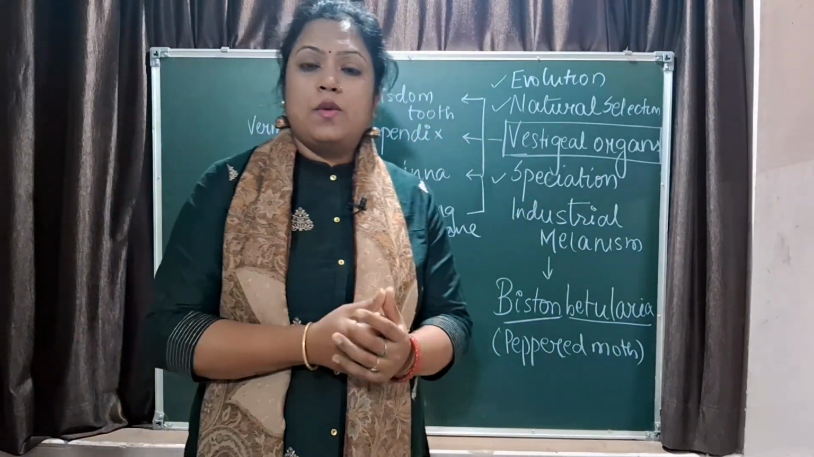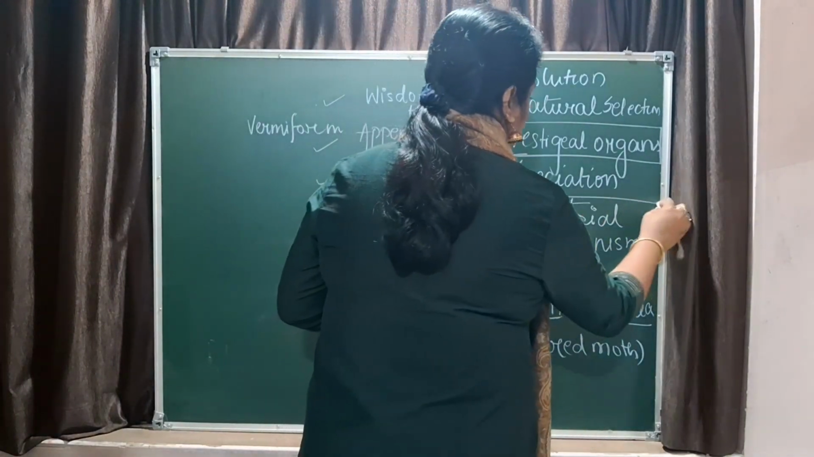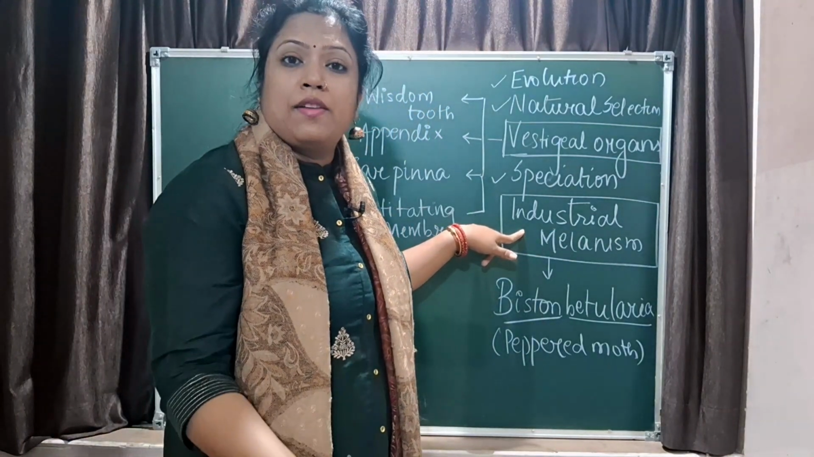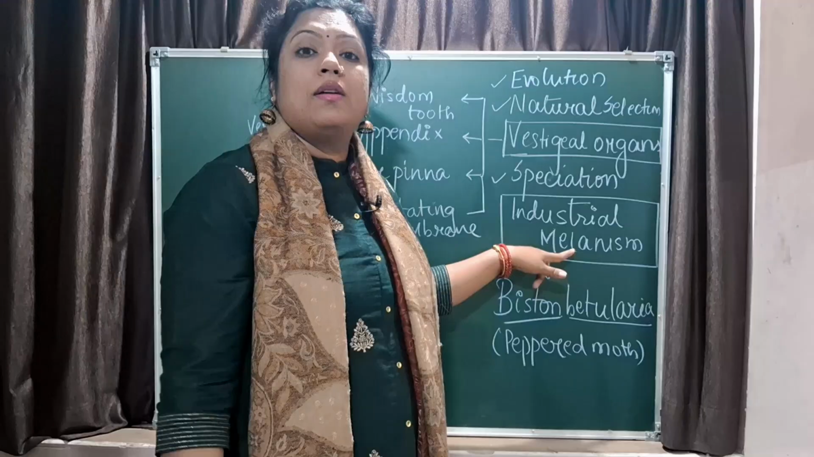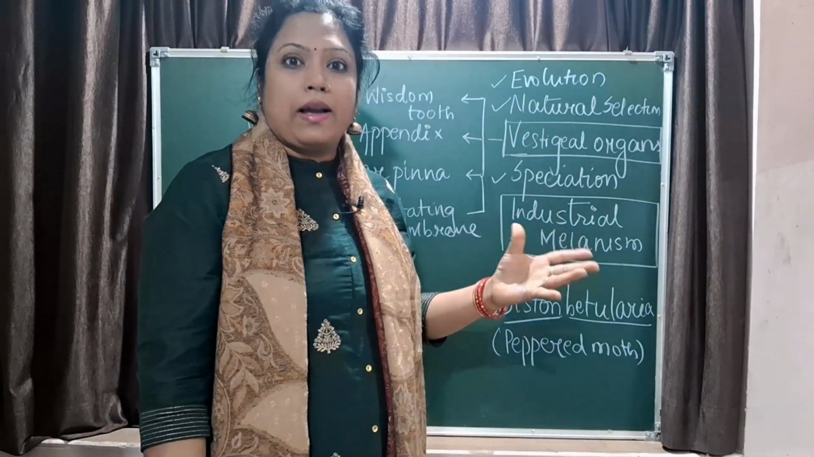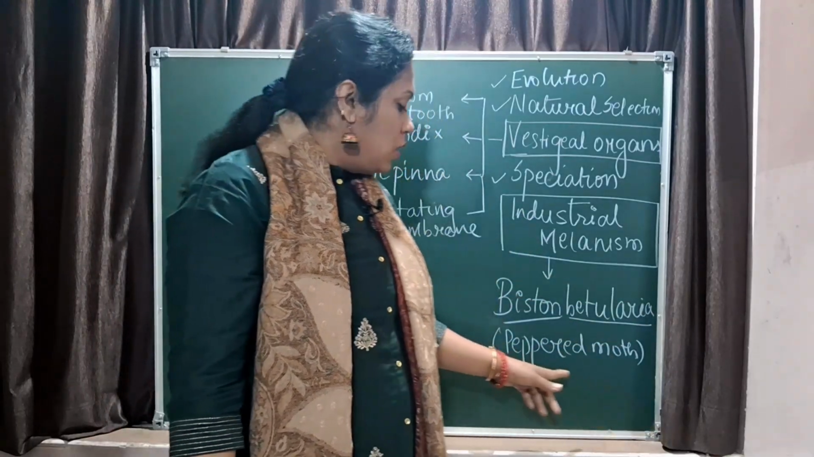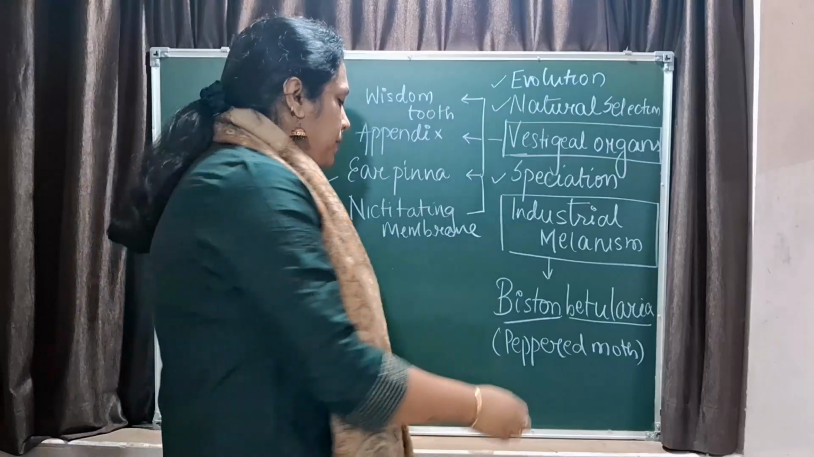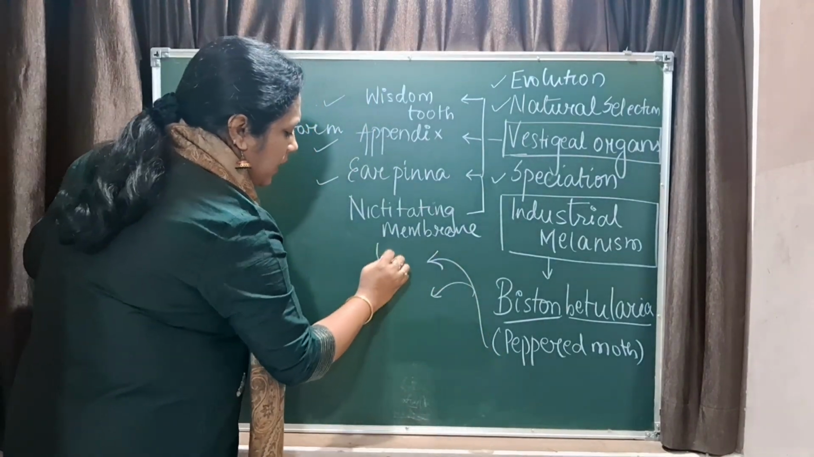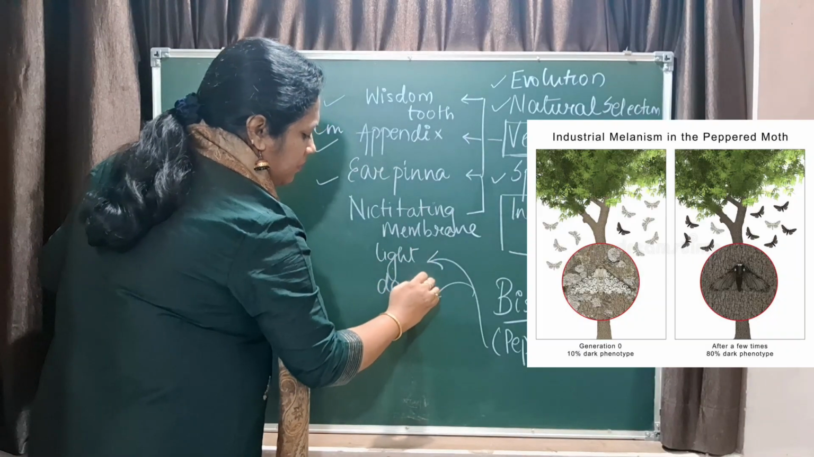Now the natural selection that Darwin gave, a very classic example that is generally asked in your exam is industrial melanism. Industrial is because of the industrial revolution. Melanism is dark, that is black. So industrial melanism, the organism which was studied here was the peppered moth. Now peppered moth was of two varieties. One was light in color and the other one was dark in color.